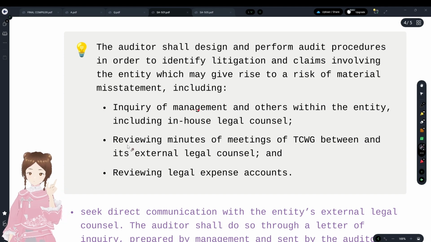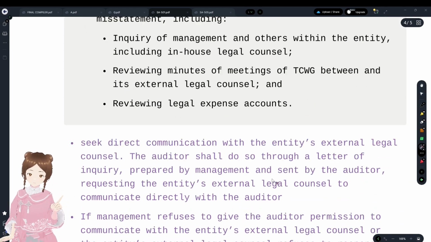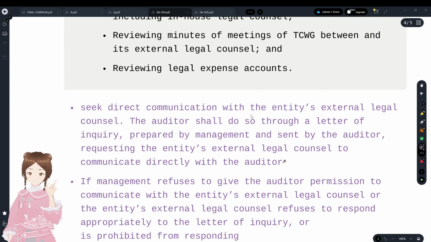Inquiry of management within the entity and in-house legal counsel, reviewing the minutes of meetings of TCWG and external legal counsel. What he has to do is inquire of management and in-house legal counsel, review minutes of meetings of TCWG and legal counsel, and review the legal expense account. He has to seek direct communication with the entity's external legal counsel.